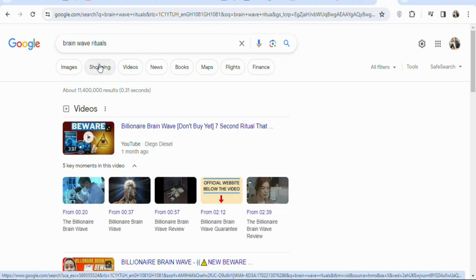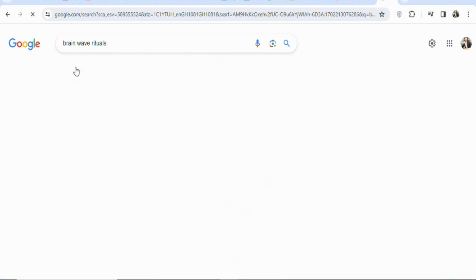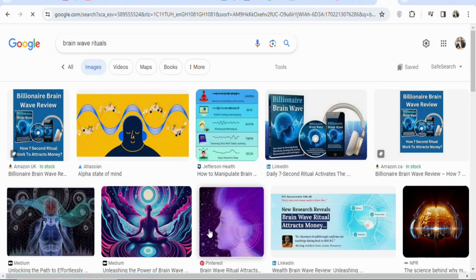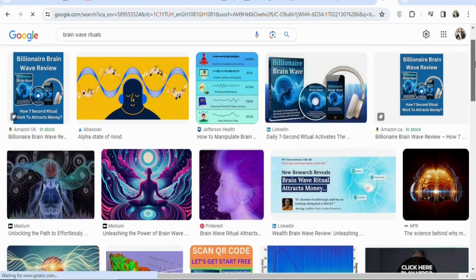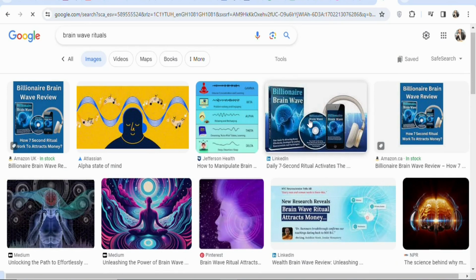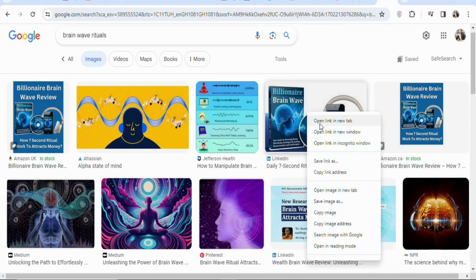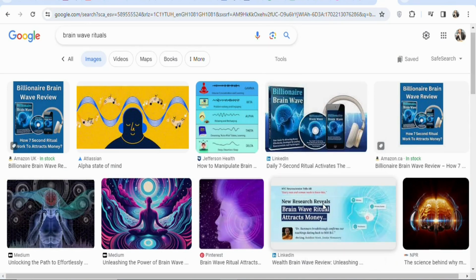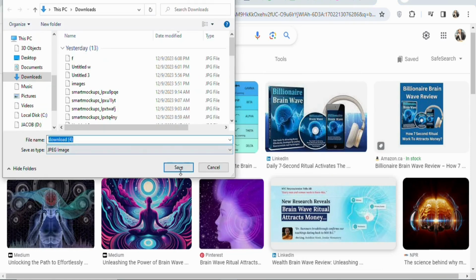Once you search for it, you are going to select images. Once you select images, you can see different images that you can download. You can see a whole lot of different images. This is the image of the product, so just right click on it. Once you right click on it, select save image so that you can save the image. Once that is done, click on save.